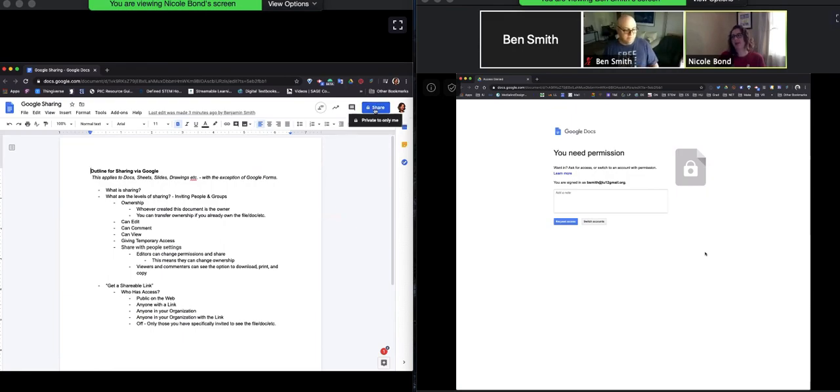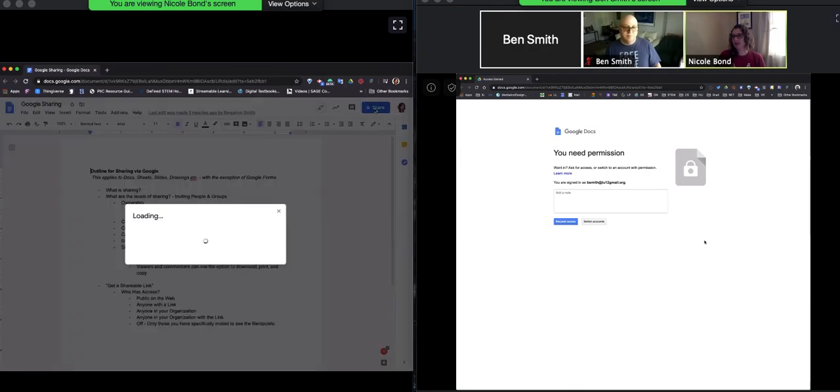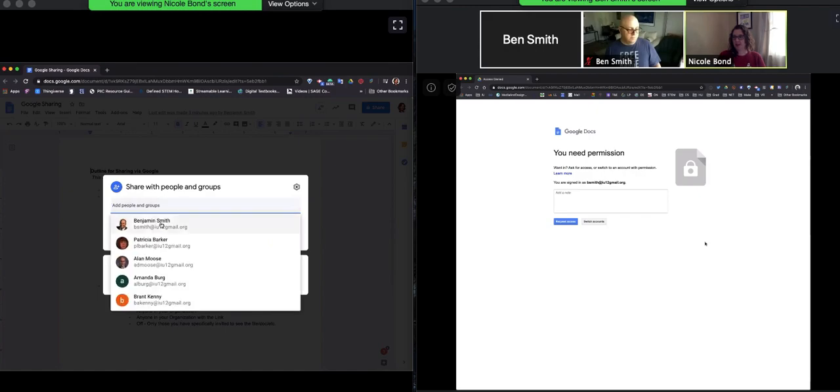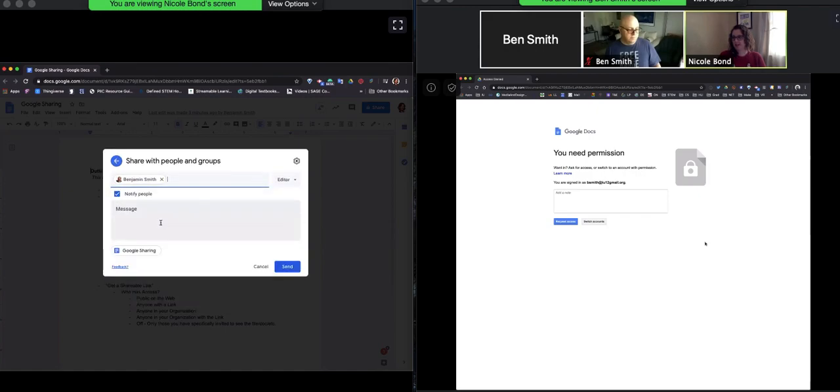Absolutely. So I'm going to go up here. You'll notice it says private only to me, so that's how I know for sure it is only mine and nobody else can see it. But if I click on the share button up here, you'll see that I can share with people and groups. So I'm going to share it to you, Ben. And if you didn't see the name, you could have typed in my address there as well.